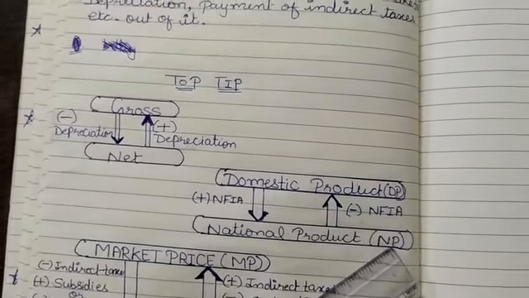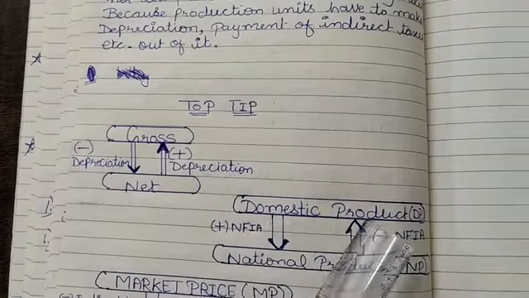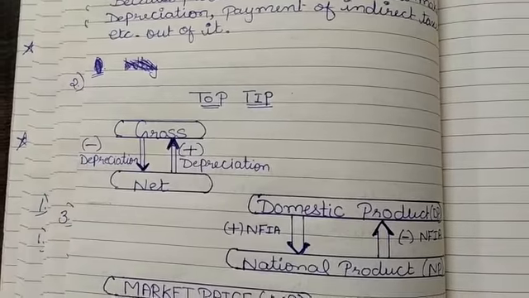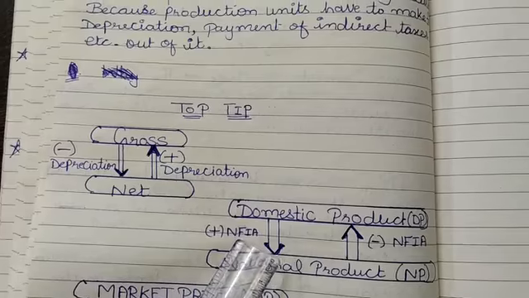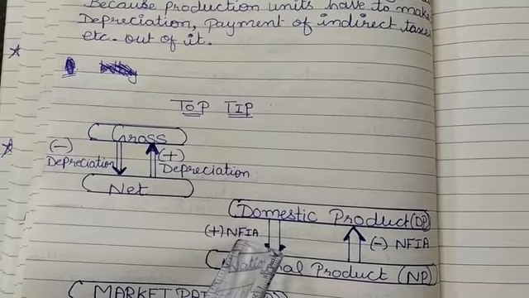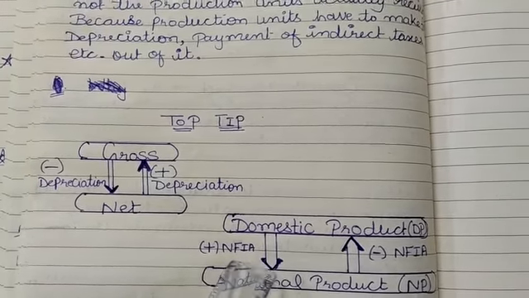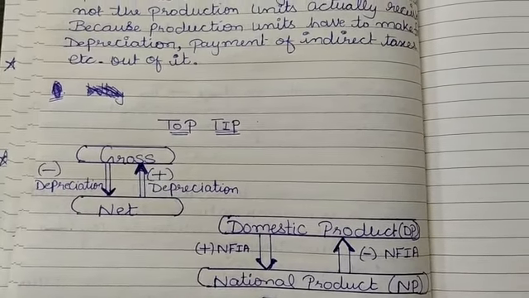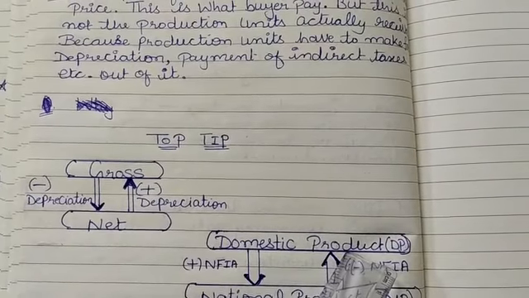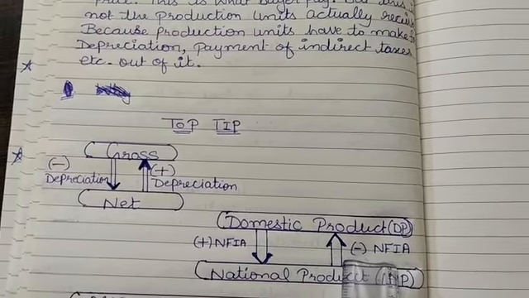Now, as you all know, and we have already discussed in previous videos, dear friends, we have two concepts, domestic product and national product. When from domestic product, I add net factor income from abroad, yes, we have discussed it already, I will get national product. Or from national product, if I want to reach domestic product, I simply have to deduct NFIA, net factor income from abroad.